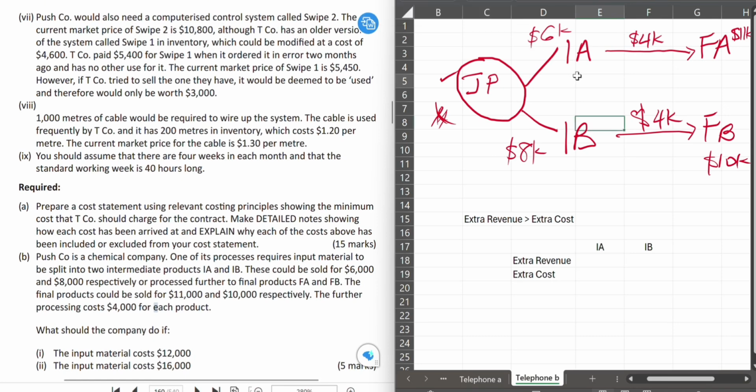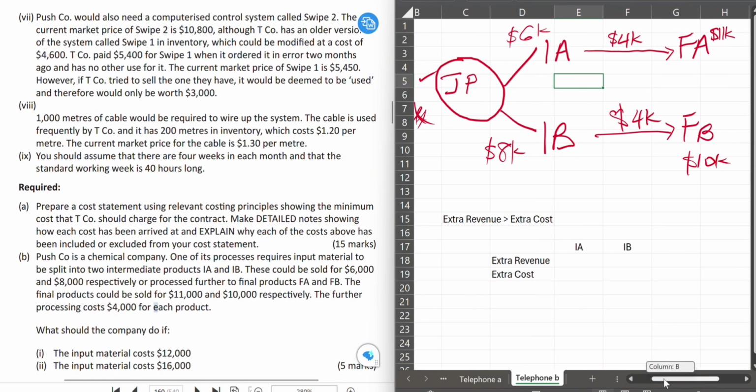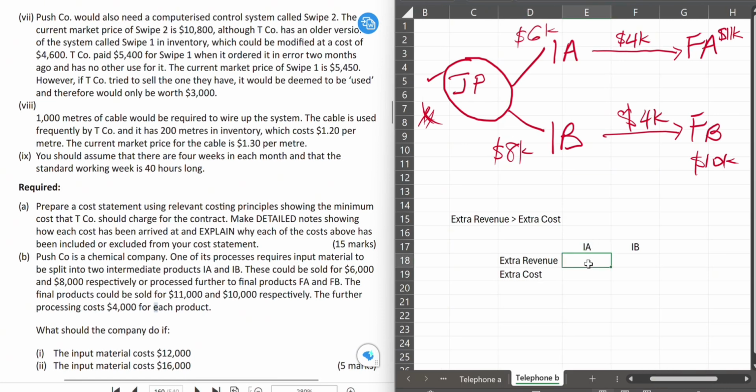However, if we decide to further process to FA, we'll be able to sell it for 11,000. And in that case, it means that we have extra revenue from IA of 11,000 minus 6,000, and that is 5,000. And likewise, if we decide to further process IB to FB, instead of selling it for 8,000, we'll be able to sell it for $10,000. So in that case, the extra revenue will be 2,000.